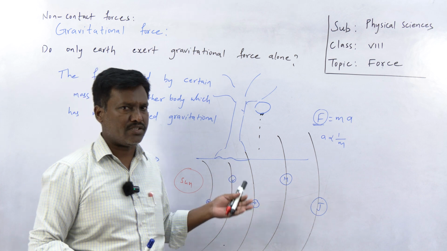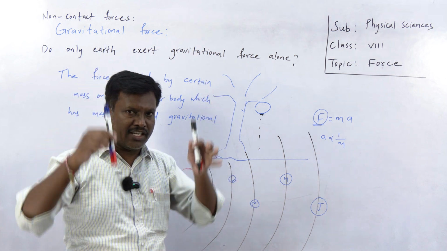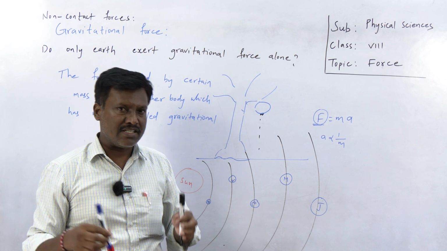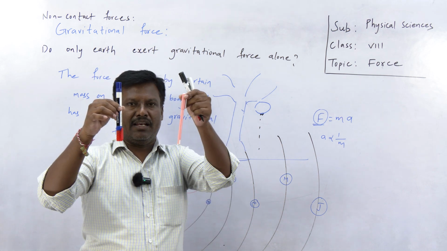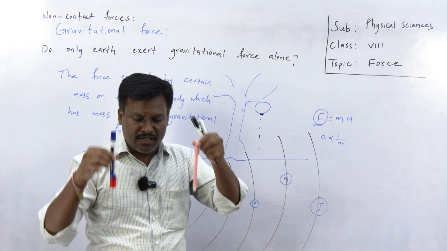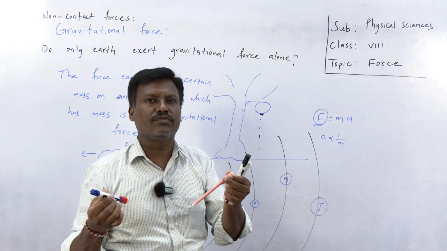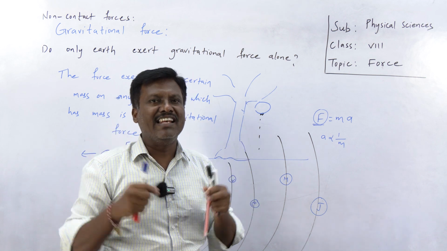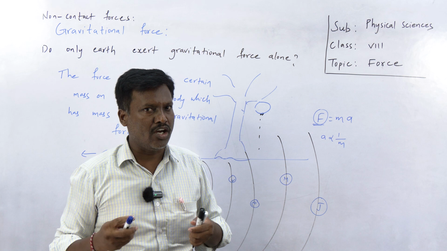It depends on the mass of that body, not the mass of the body falling freely. That concept is different. What is that concept? See, I am releasing a marker, I am releasing a pen. The earth doesn't know this is a marker, this is a pen. The earth attracts both bodies with equal force. I am releasing one coin and one quill. Quill means what? In Telugu we call it Ika.